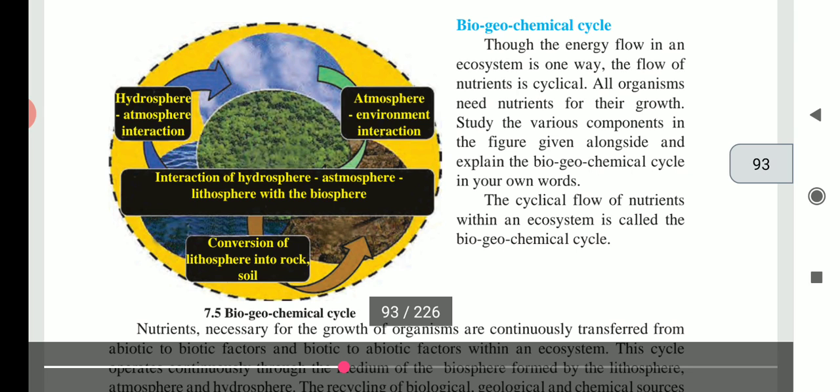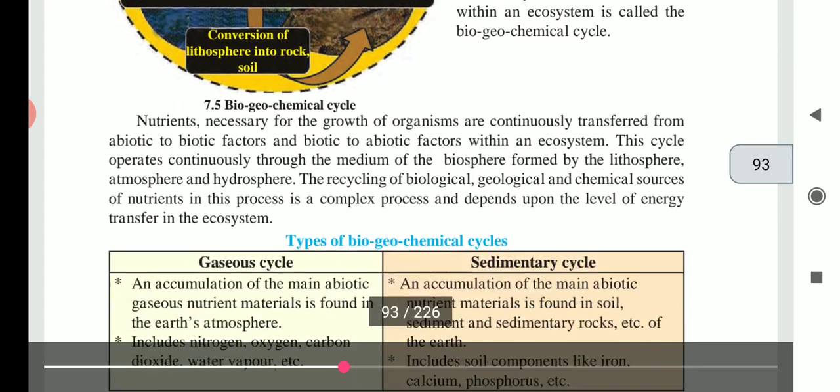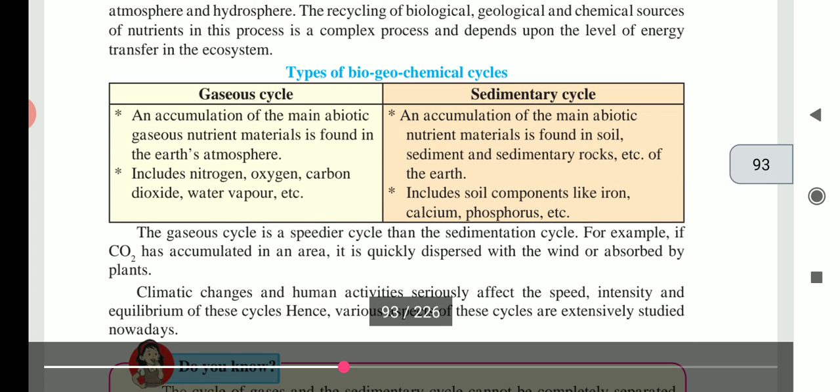Now see the importance of this cycle. Plants require water, carbon dioxide, phosphorus, potassium, nitrogen, etc. as nutrients, while animals require carbohydrates, protein, fat, etc. as nutrients.